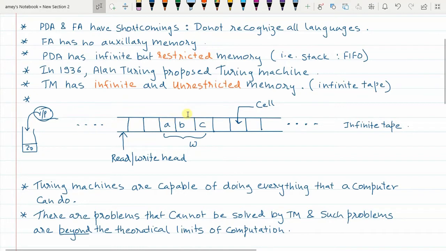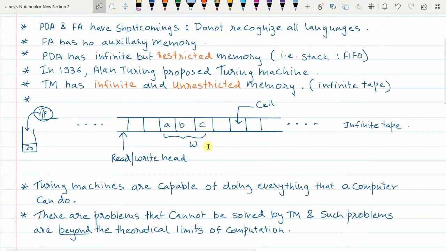So the input string, in case of PDA, is separate, and as and when required, each input symbol is fed into the auxiliary memory, that is stack, one by one. Whereas in Turing machine, when the problem starts, the input string itself resides within the tape. So there is no separate input string. There is no separate place required for input string.